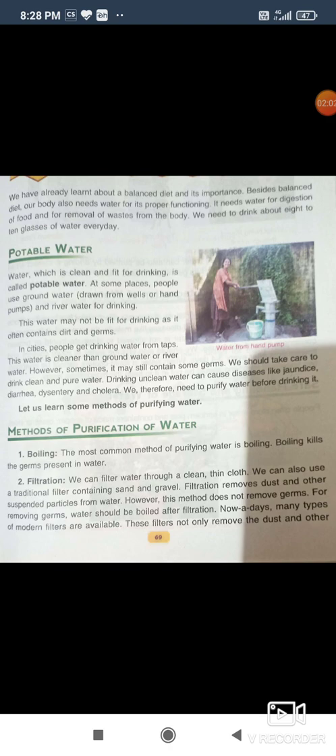Number 2, filtration. We can filter water through a clean thin cloth. We can use a traditional filter containing sand and gravel. Filtration removes dust and other suspended particles from water. However, this method does not remove germs. For removing germs, water should be boiled after filtration.